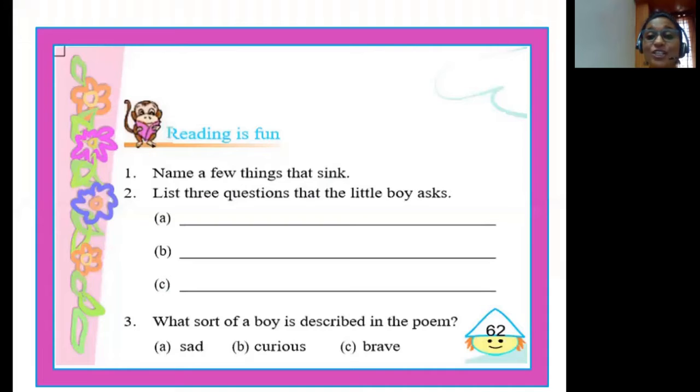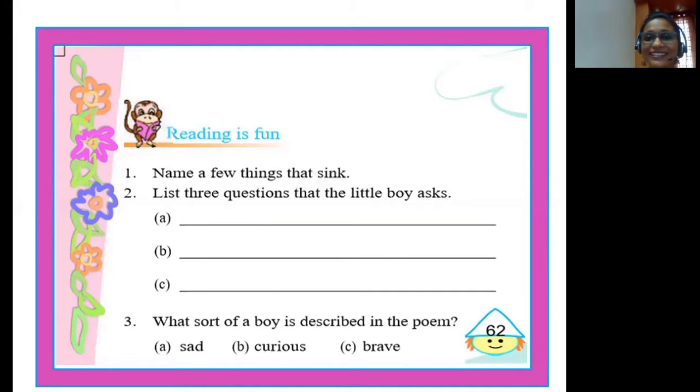The first textual activity that is included in this lesson is Reading is fun. There are 3 questions included in this exercise. These are comprehension questions from the poem Why. Let's discuss these questions one by one.